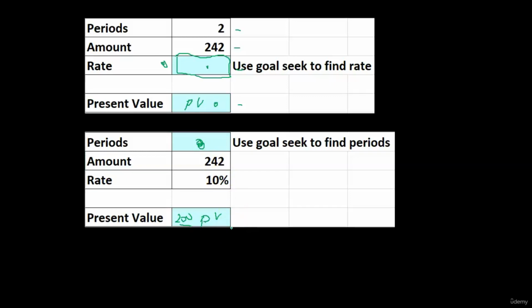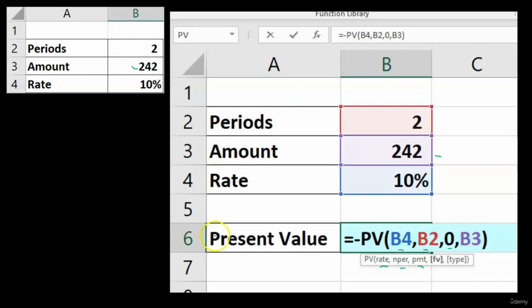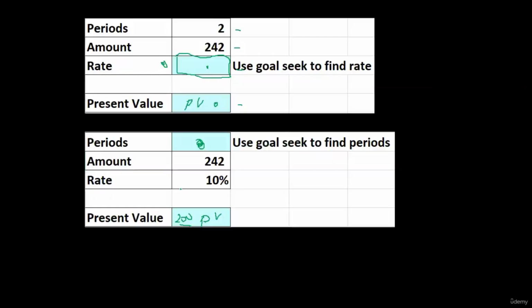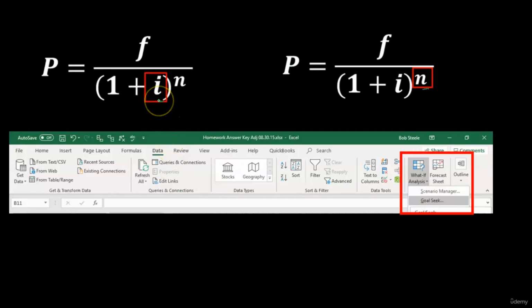So that's going to be one useful tool. The reason we want to go over this, and again, you could take more detail on that in the example problem where we actually show this within Excel, is that by doing that, you can memorize basically one formula. The present value function, this box, present value, the PV, will be used for the present value of an annuity, and then you can also use that same formula to solve for the interest rate or the number of periods without having to learn multiple different formulas and functions with the use of goal seek. It's also very useful in many other areas.